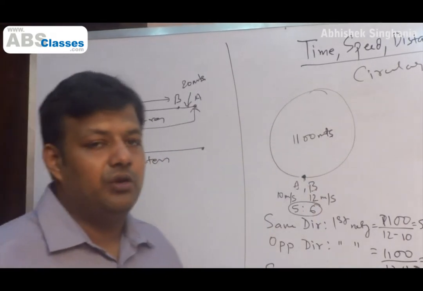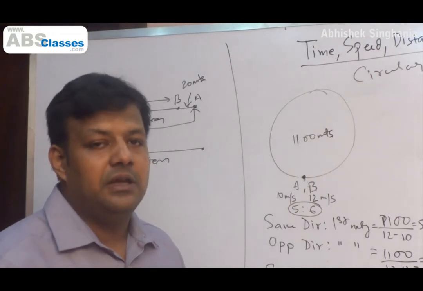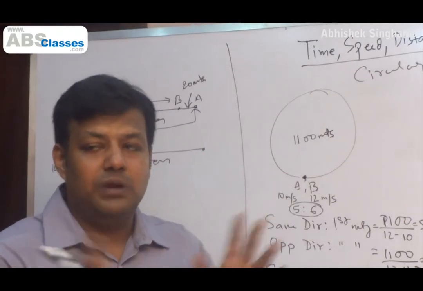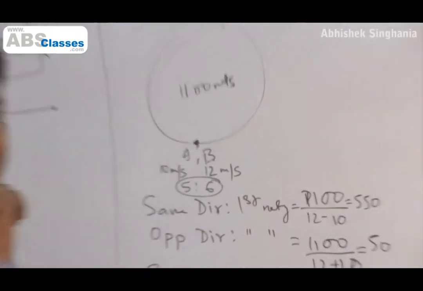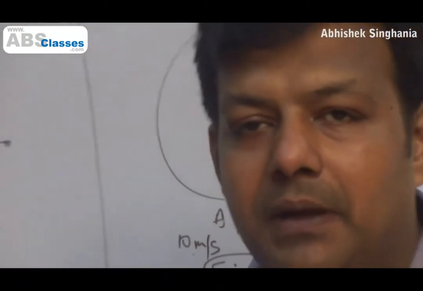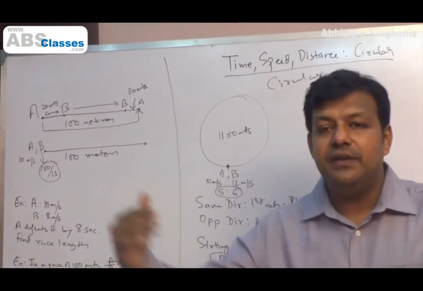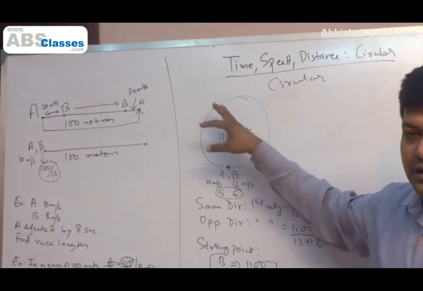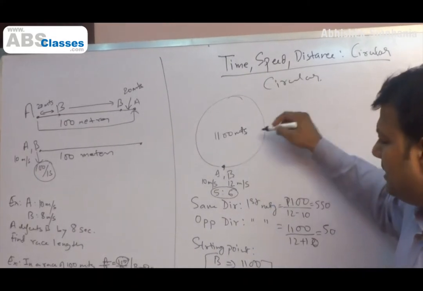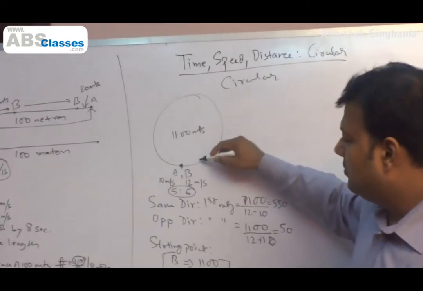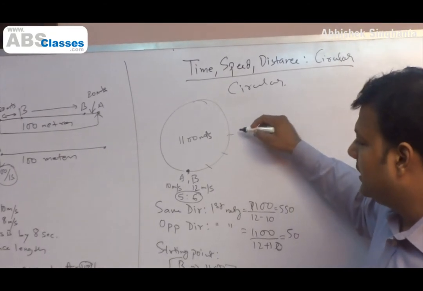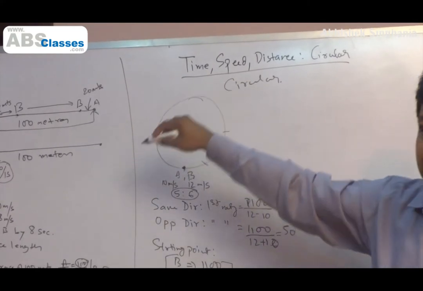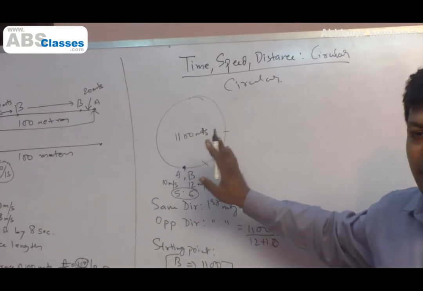Okay. Now second, if they go in opposite direction, then what happens? If they go in opposite direction, then the number of meeting points will be 5 plus 6, 11. Then I add the two numbers. And another thing that you have to keep in mind is the meeting points will be evenly distributed. So 11 points will be evenly distributed across the whole circle. It will maybe be something like this: first meeting point, second meeting point, third meeting point, and it will go on like this. So the 11 meeting points will be equally distributed across the circle. Right? I hope we understand this properly.